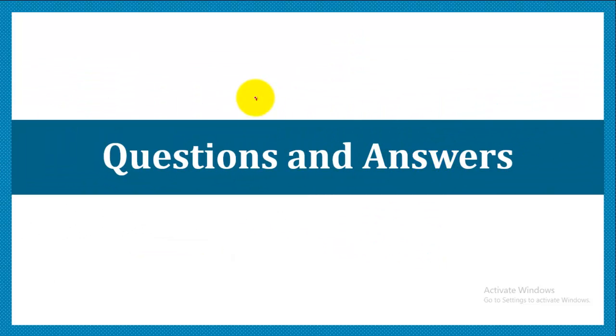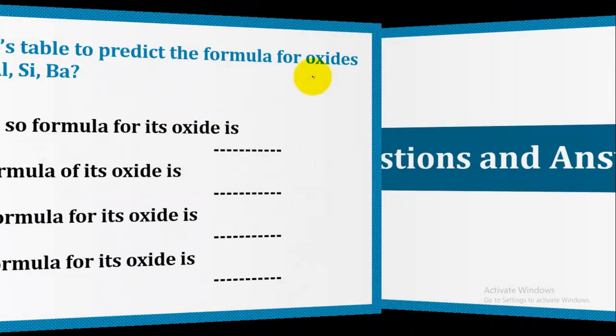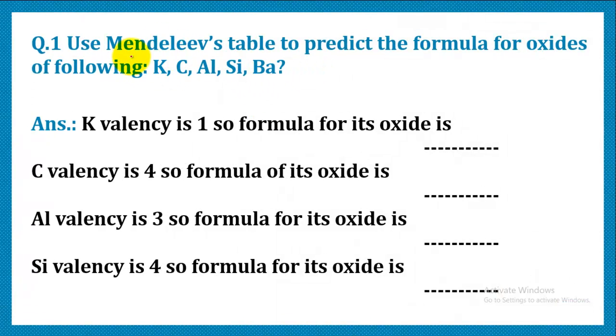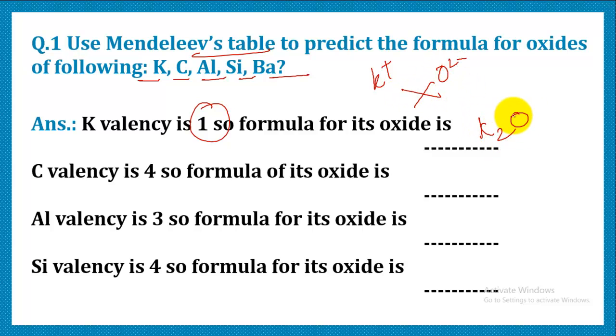Now let's do a few questions and answers. First question: use the Mendeleev table to predict the formula for oxides of K, C, Al, Si and Ba. That is potassium, carbon, aluminium, silicon and barium. So let's make out the formula for the oxides. Potassium possesses valency 1 and oxide is 2 negative. So what is going to be the formula? It is going to be K2O. Second, we have carbon.